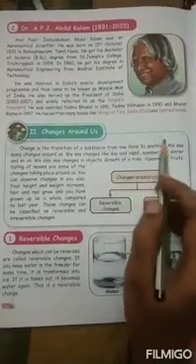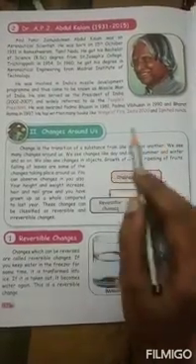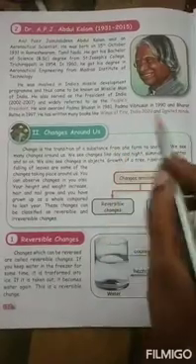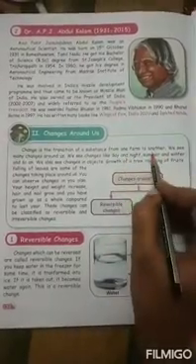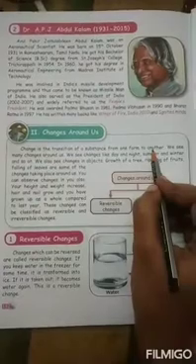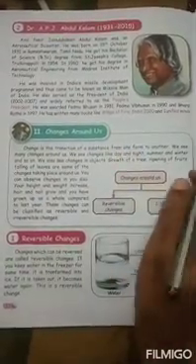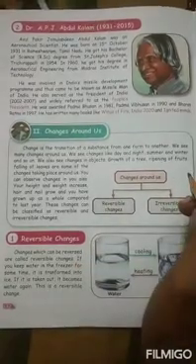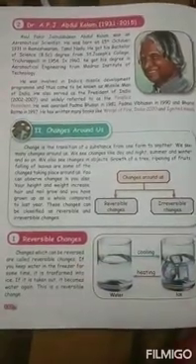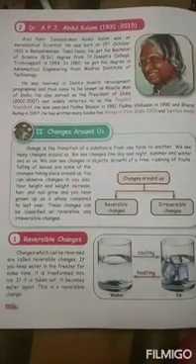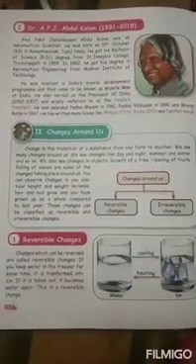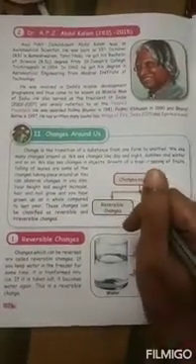Some objects will be reformed. One form will be changed to another form, and that other form will be changed back to the beginning itself. So that will be reversible. The change which cannot be reversed, which cannot come back, that is irreversible change.